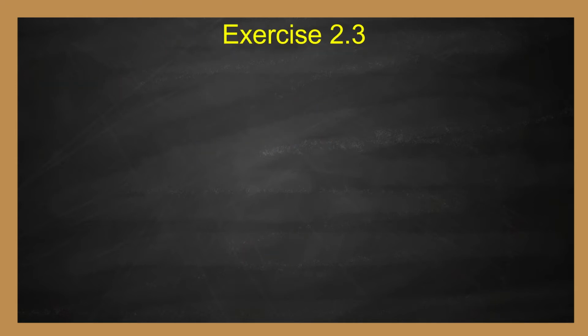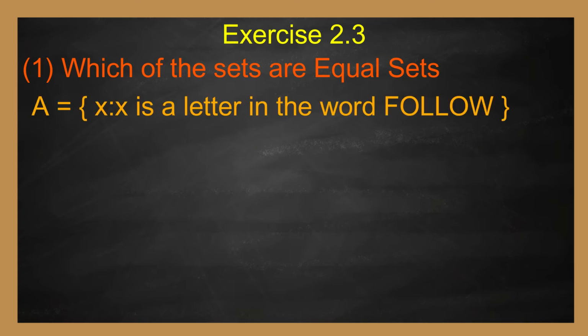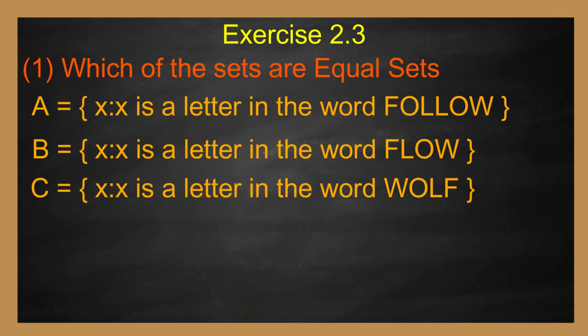Let us do exercise 2.3. Number 1. Which of the following sets are equal? A equal to set of X such that X is a letter in the word follow. B equal to set of X such that X is a letter in the word flow. And C equal to set of X such that X is a letter in the word wolf.